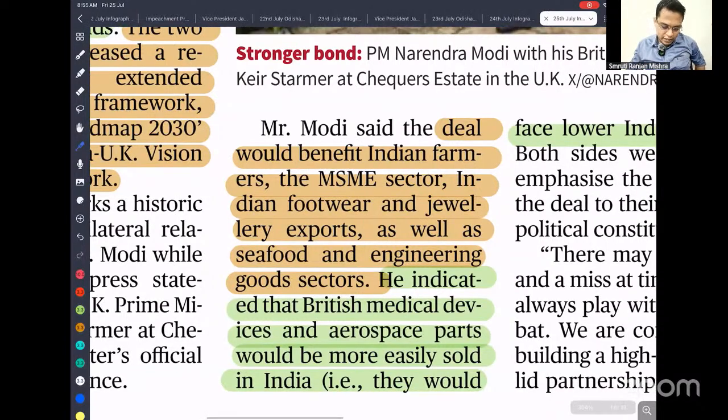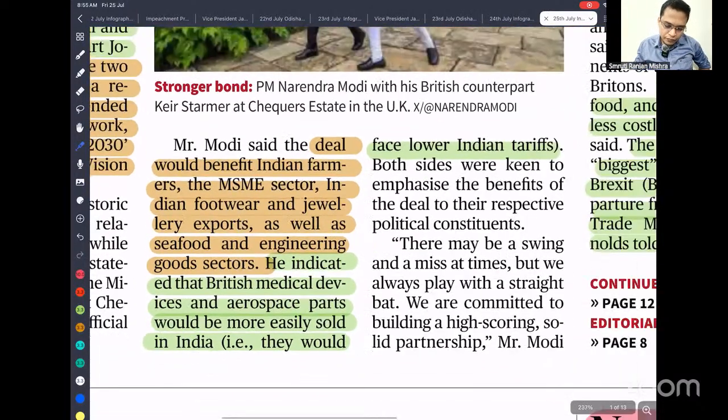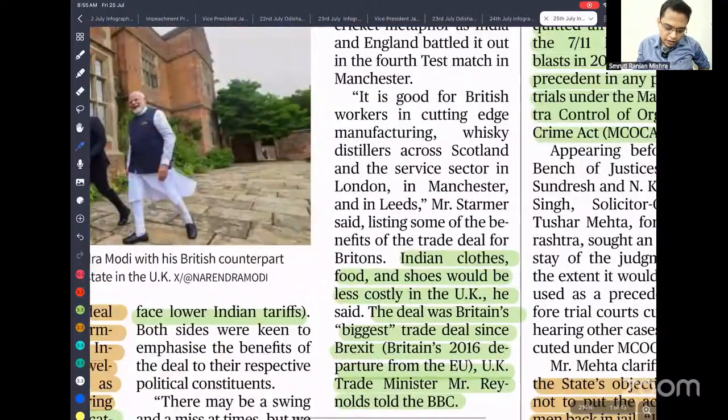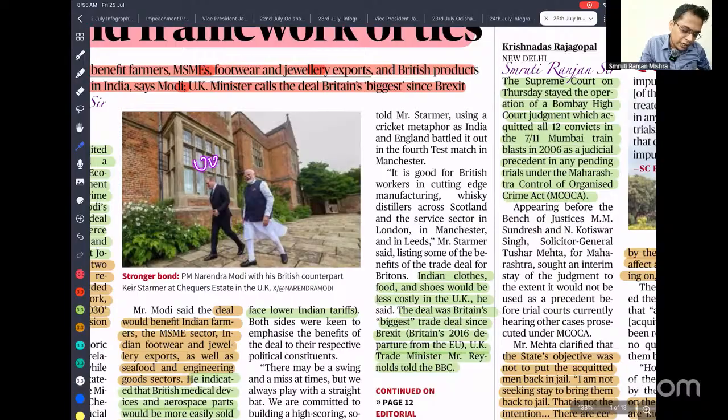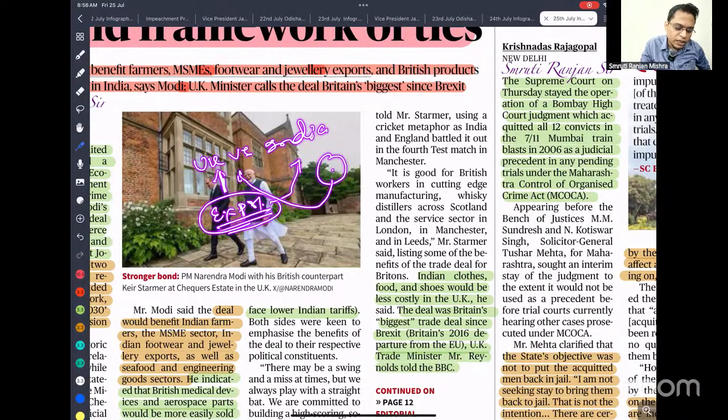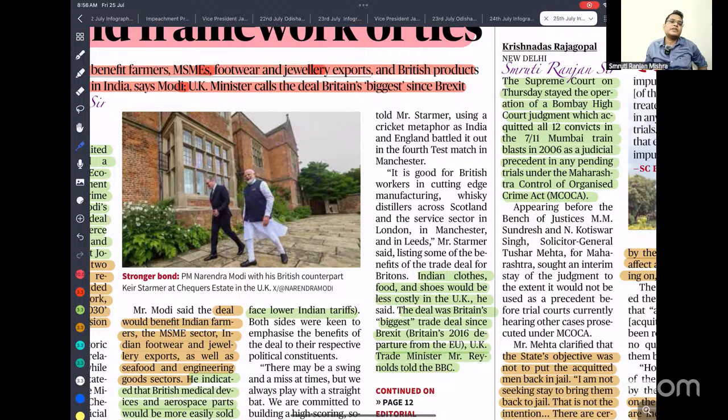Next, Indian clothes, food, and shoes will be less costly in the UK. That is also going to benefit Britain. If you look at the UK-India free trade agreement, most of the goods that the UK wants to export to India, we don't have any conflict, and much of the goods that India wants to export to the UK, we don't have the same sector. That means we can utilize our competitive advantage. Let's say India has a competitive advantage in agriculture, and the UK has a competitive advantage in aerospace.